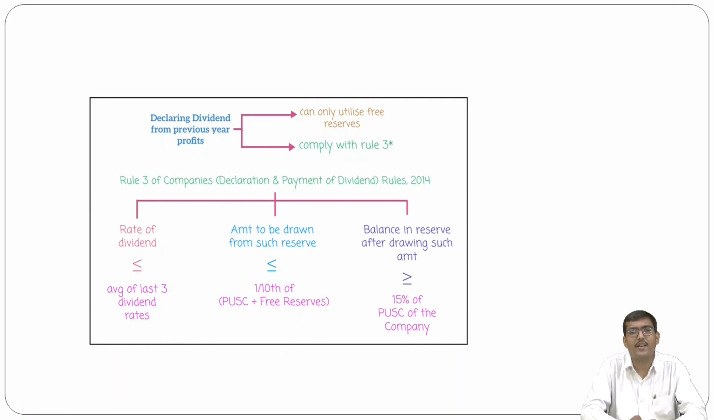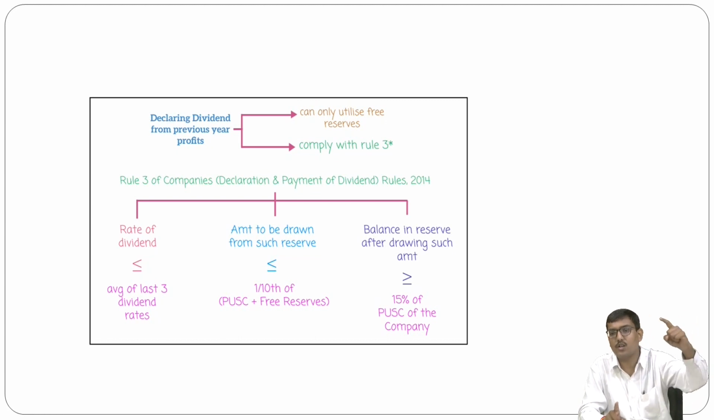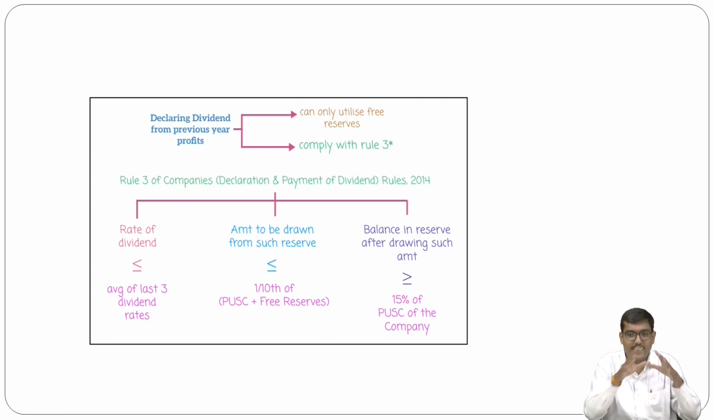Now, when declaring the dividend from previous year profit, there are mainly two conditions. That is, you can only utilize free reserves, and comply with rule 3. Now, the question is, what do you mean by rule 3? Rule 3 of the Companies (Declaration and Payment of Dividend) Rules 2014 says, first, the rate of dividend should be less than or equal to any of the last 3 dividend rates, that we have studied in point number 4 of declaration of dividend in a theoretical manner. Here, in a chart manner, you have to apply this rule 3.